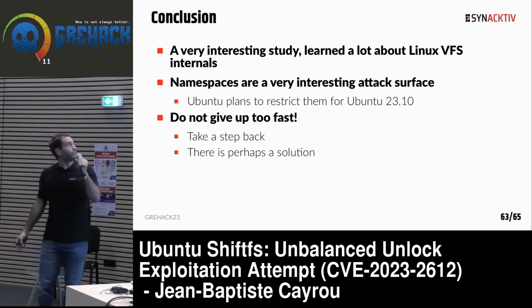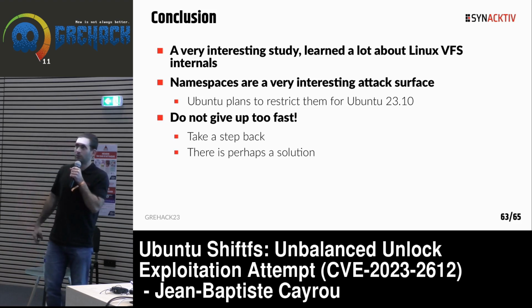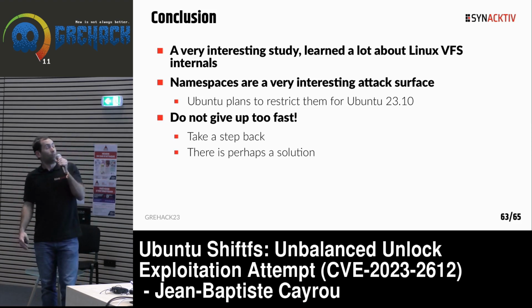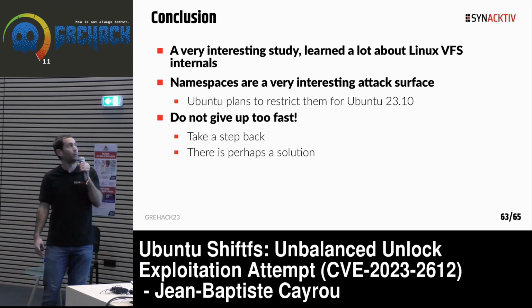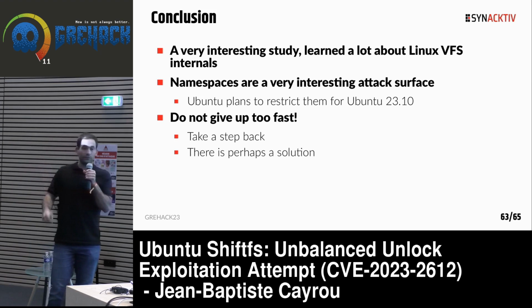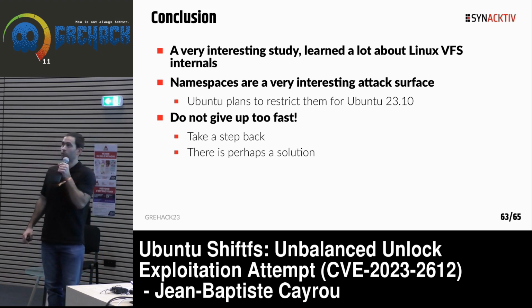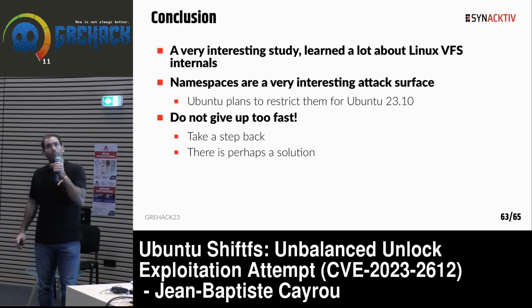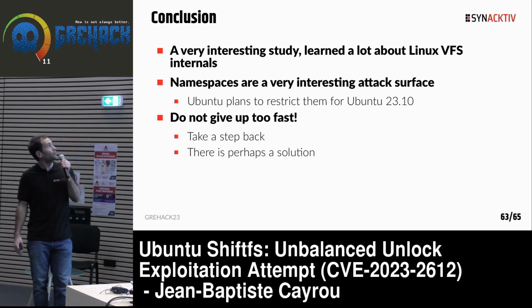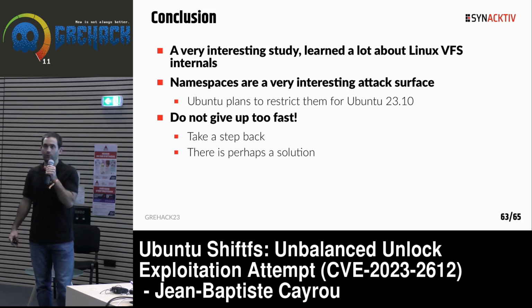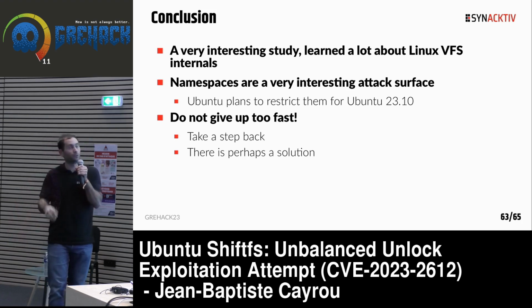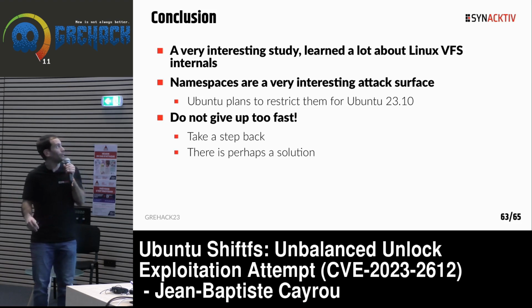To conclude this talk, it was very interesting to work on this kind of bug because I learned a lot about Linux internals and particularly file system internals. Namespaces are a very interesting surface for an attacker because you have access to less audited code. But Ubuntu plans to restrict them in the latest version of Ubuntu by using AppArmor, so it may not be possible to win using namespaces in the future.